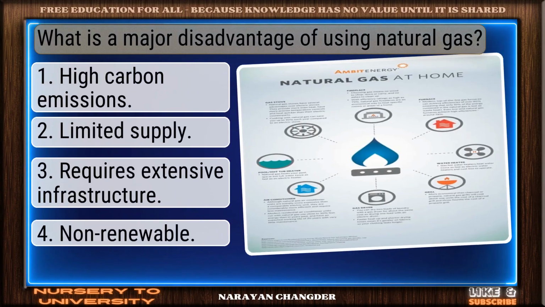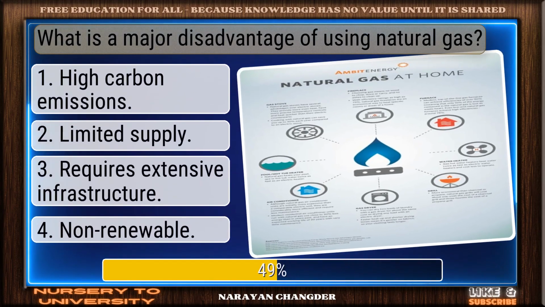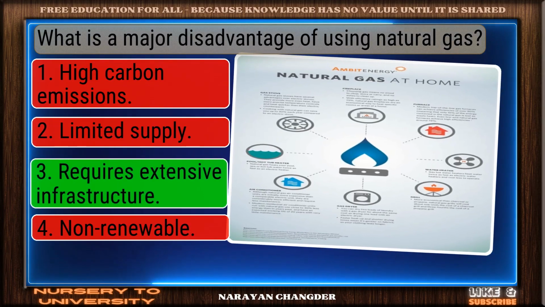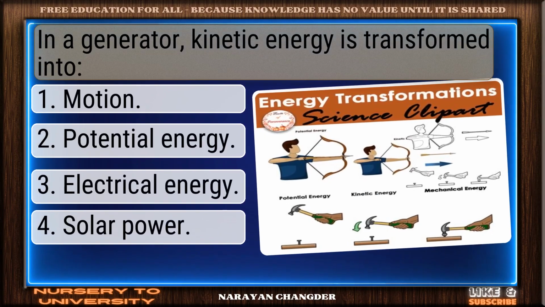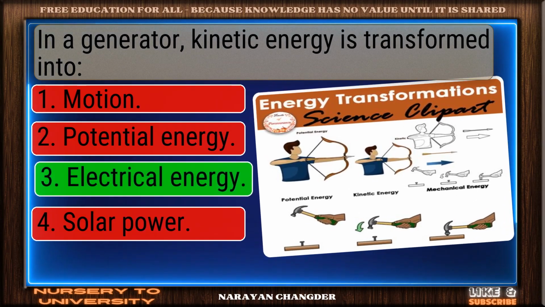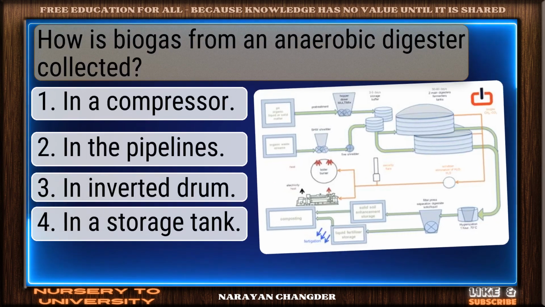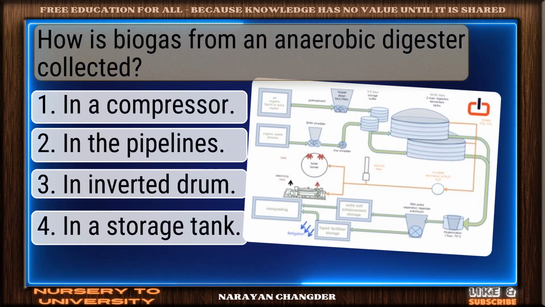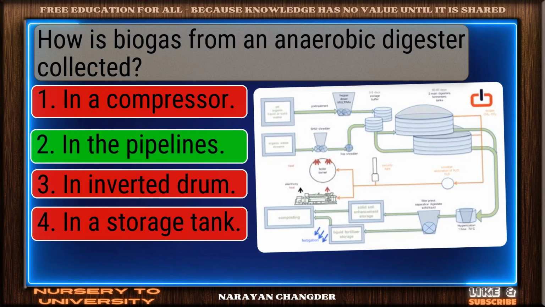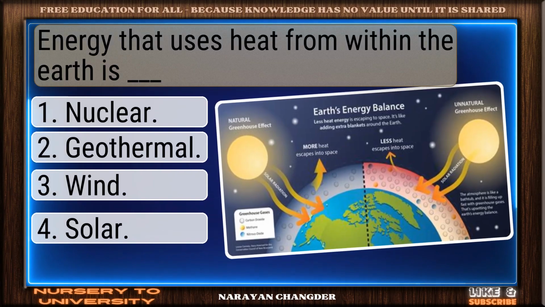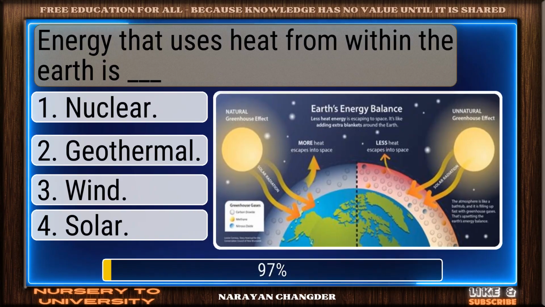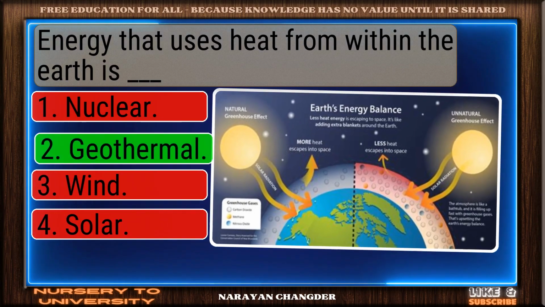What is a major disadvantage of using natural gas? Nice selection. Requires extensive infrastructure is correct. In a generator, kinetic energy is transformed into... Well done. Electrical energy is right. How is biogas from an anaerobic digester collected? Perfect. In the pipelines is the one. Energy that uses heat from within the earth is ___. Solid response. Geothermal is valid.